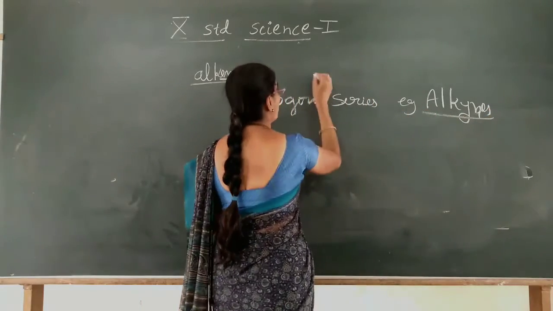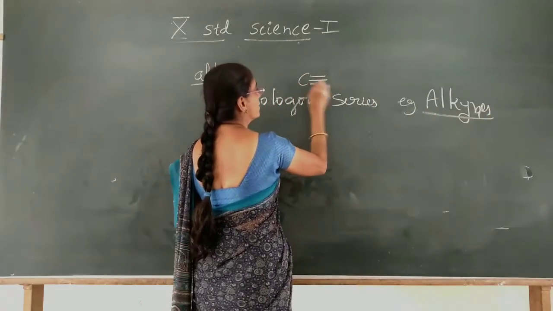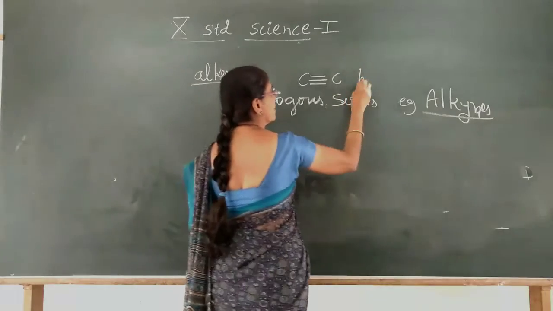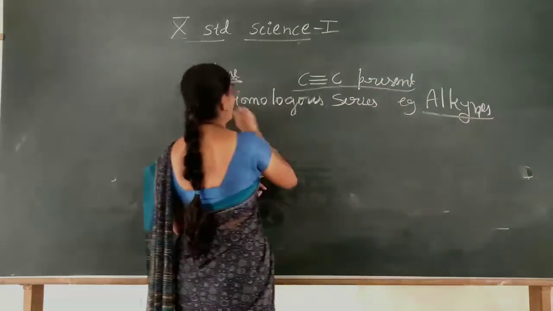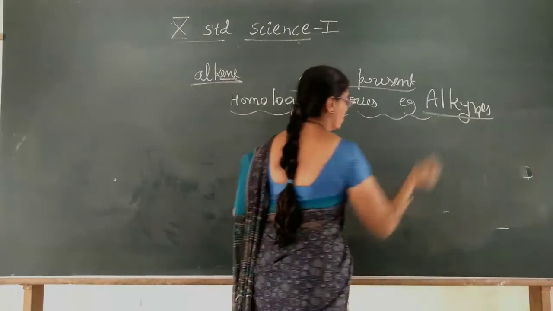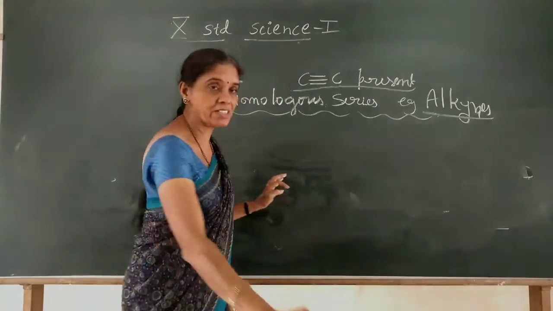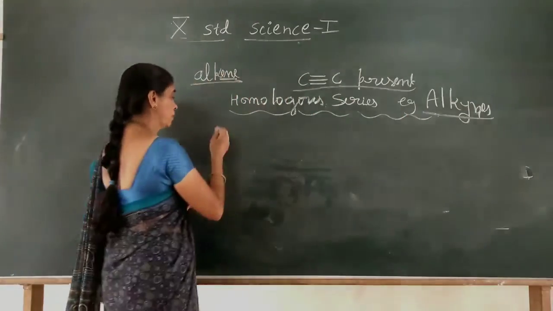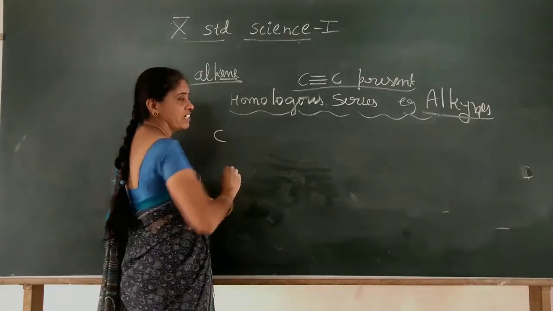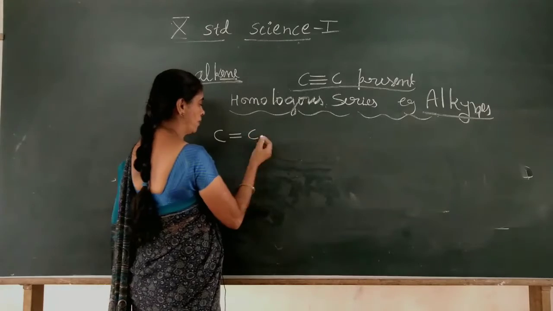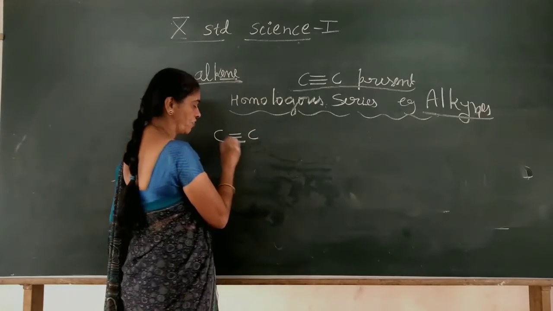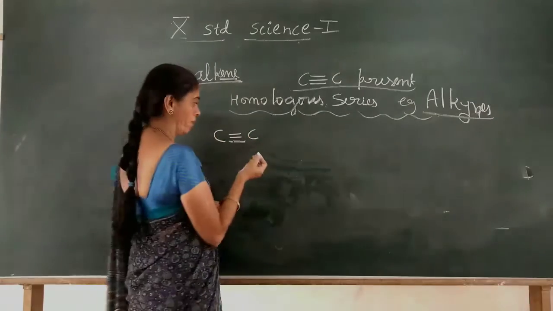Here a triple bond, carbon to carbon triple bond, is present. Here also the starting compound, the simplest compound in this homologous series, has carbon number 2, but instead of a double bond here, there is a triple bond.